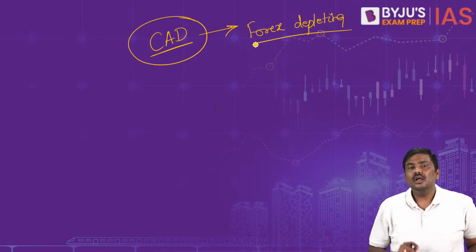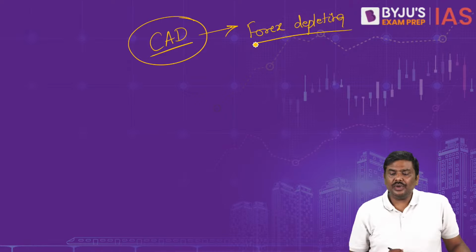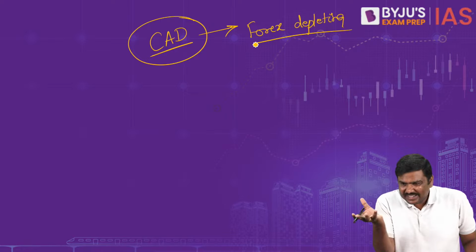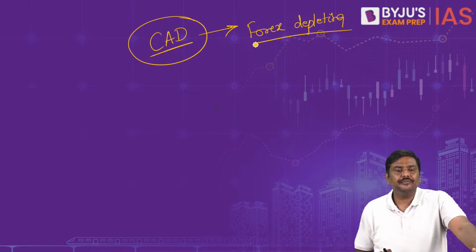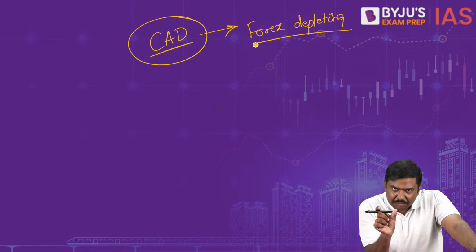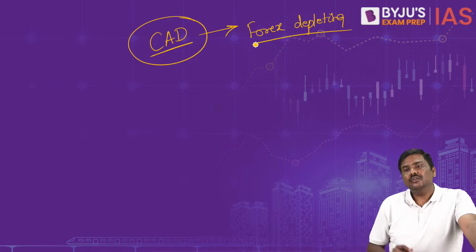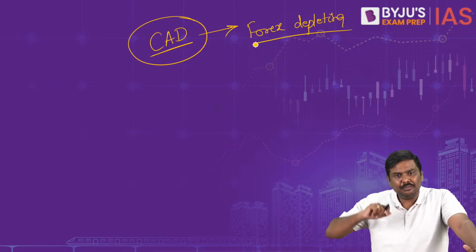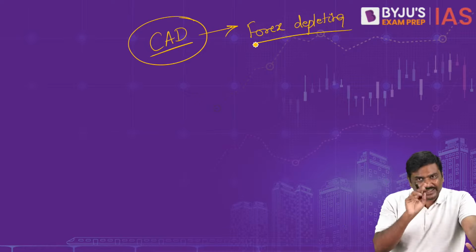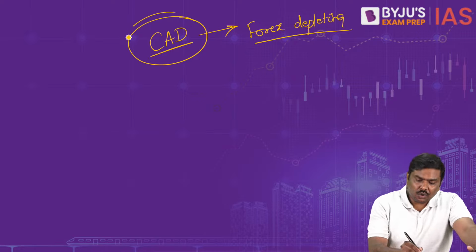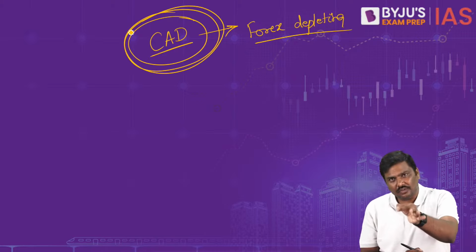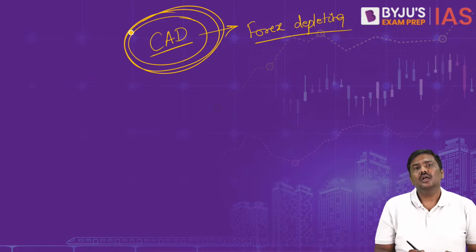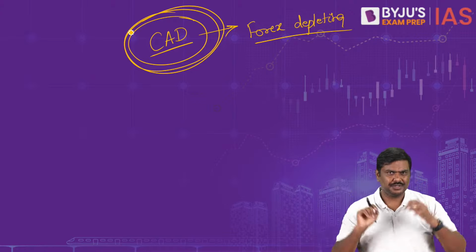Point number 1. And point number 2. Point number 2 is what happened at this particular point of time: the trade deficit was widening. Right? The trade deficit was widening, forex reserves were depleting. At this point of time, in order to address the issue of current account deficit and depleting forex reserves, RBI implemented multiple measures.